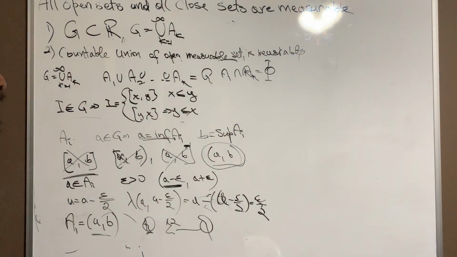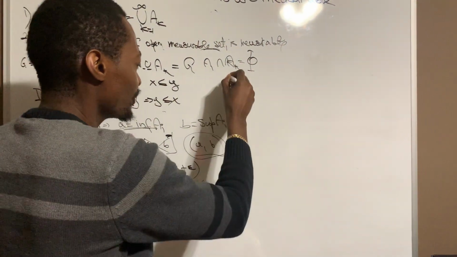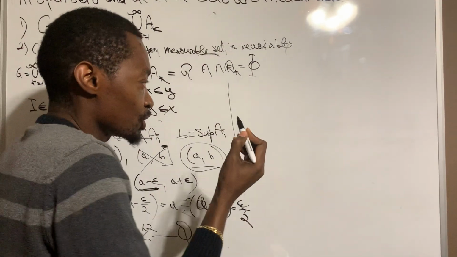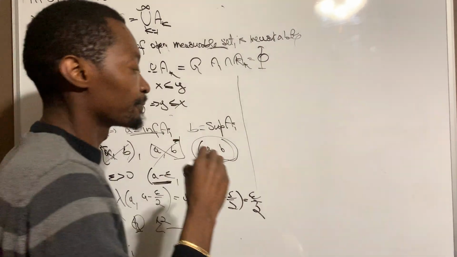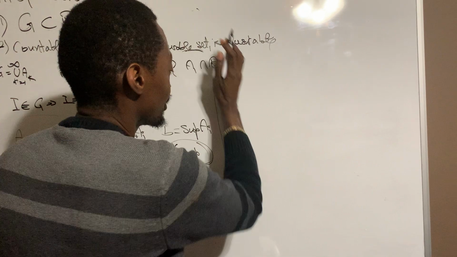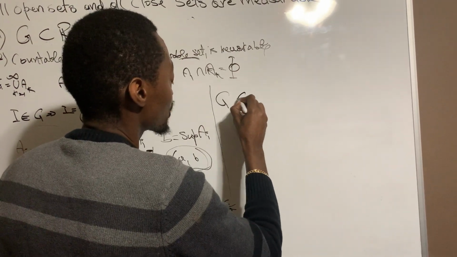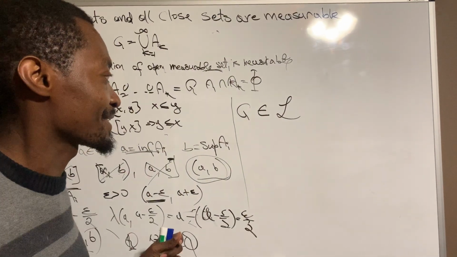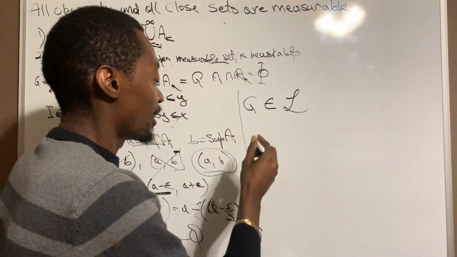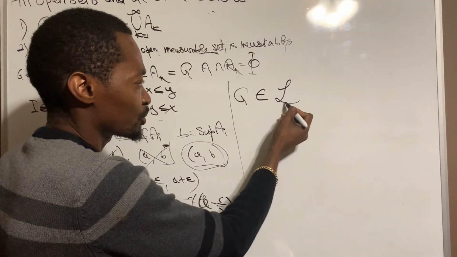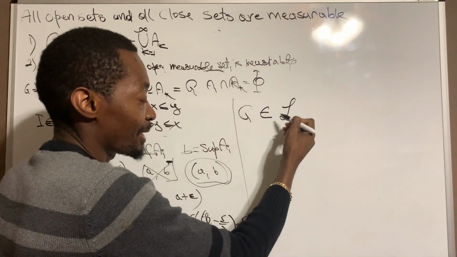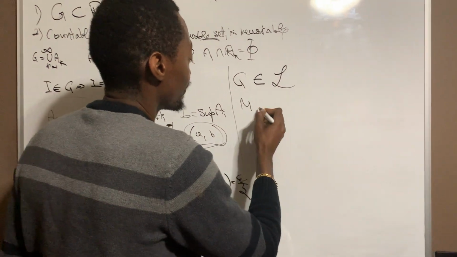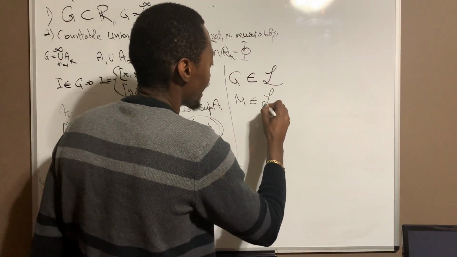How do we do that? Okay, so suppose that G is measurable, right? That means G belongs to the Lebesgue measurable set. This represents the Lebesgue measurable set, the set of all measurable sets. To know that G belongs to the Lebesgue measurable set, there must be some M belonging to the Lebesgue premeasure.